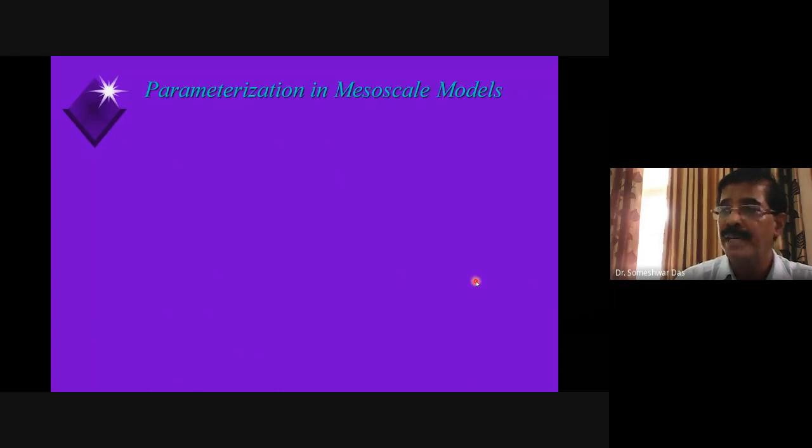And also for different types of models, right? Earlier days, there used to be distinct mesoscale models and distinct global models, because global models used to have coarser grid resolution, which we could run on the smaller computers, and mesoscale models used to have the finer grid resolutions, which we could run also on the smaller computers.